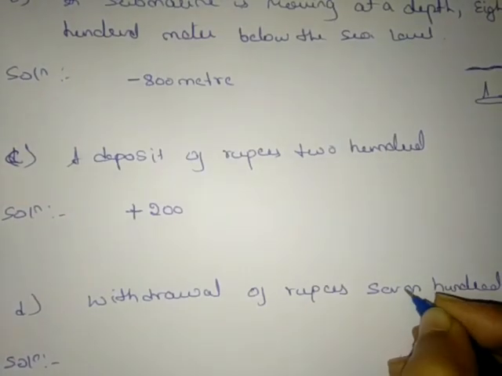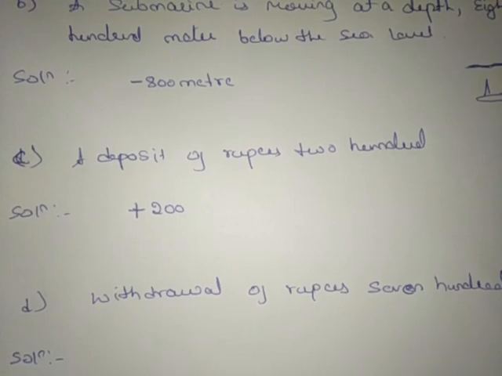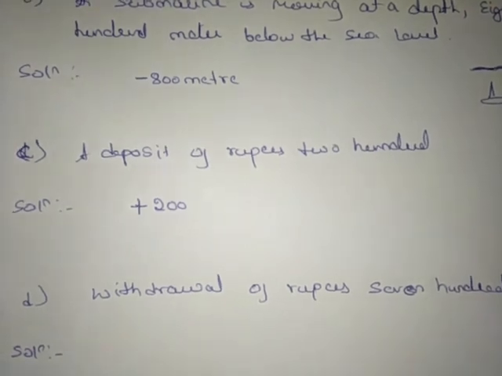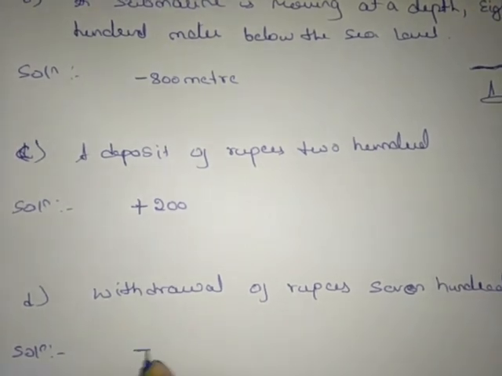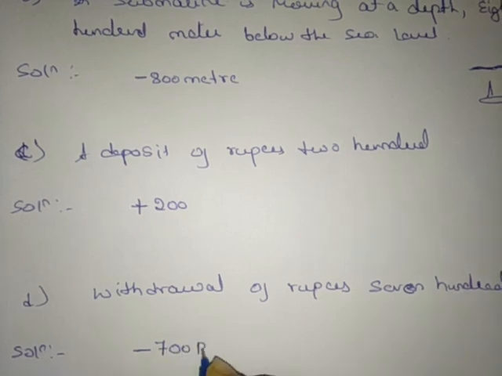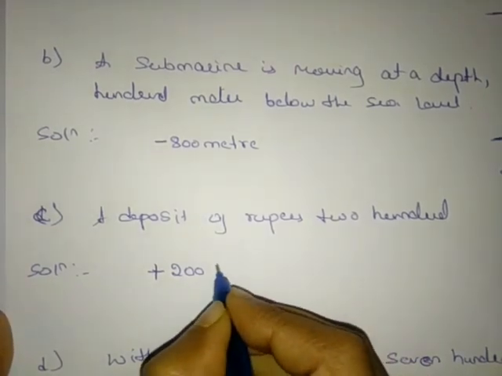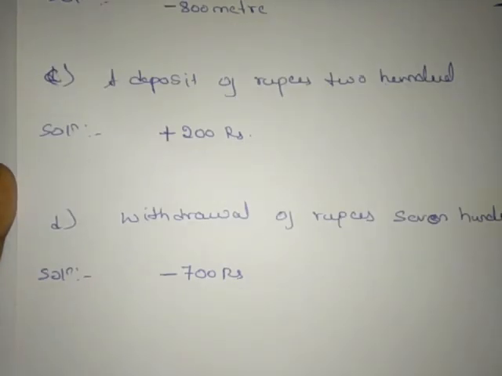Then D1, solution, withdrawal of rupees 700. Withdrawal of rupees 700, right? Withdrawal means what? Removing. Removing an amount of rupees 700, and removing means minus sign. How much am I removing? 700 rupees.